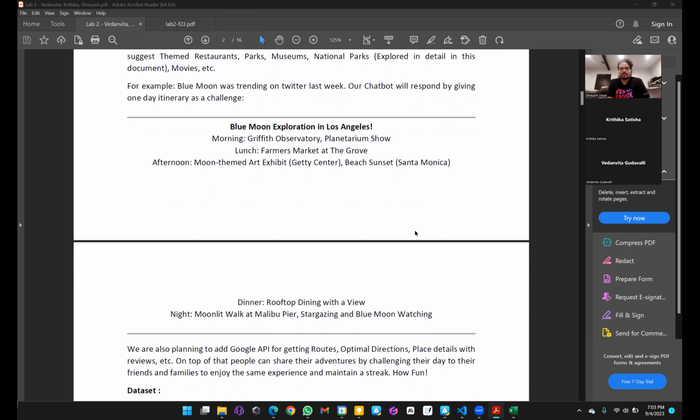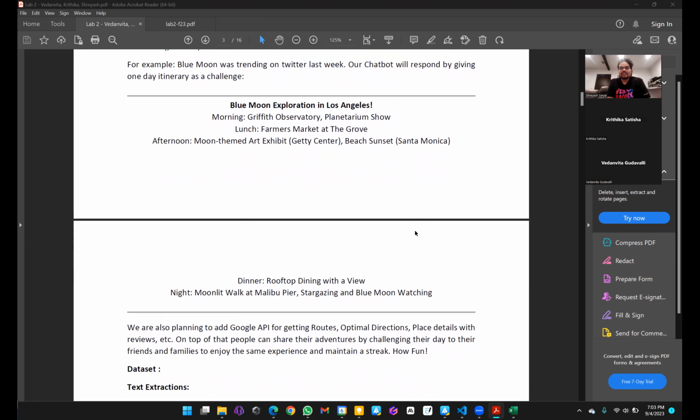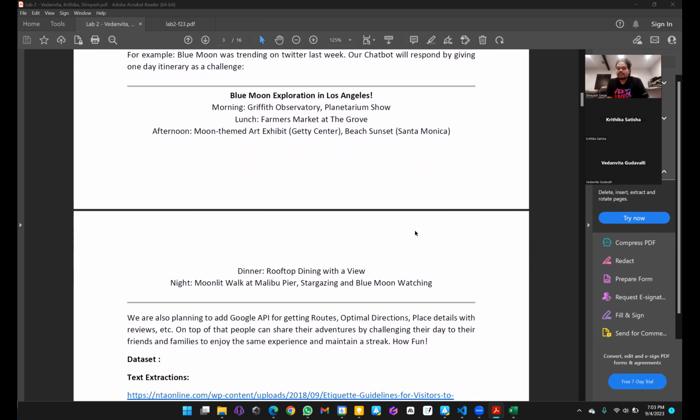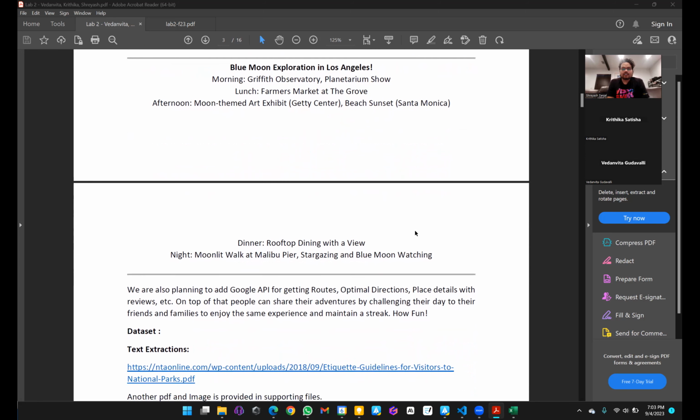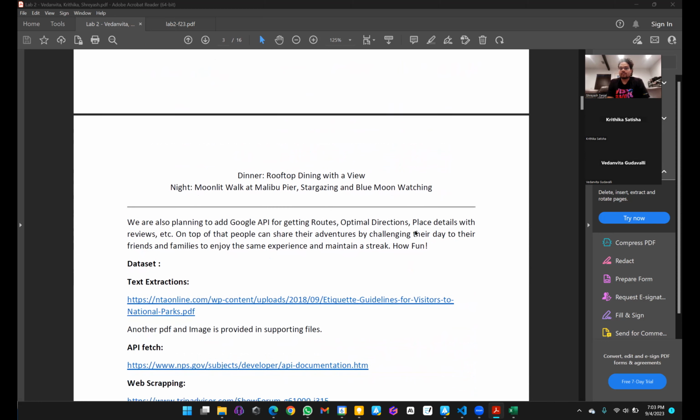You should be going to Griffith Observatory in the morning, have lunch at farmers market at the Grove, and in the afternoon you can visit a moon themed art exhibit at Gator Center or watch the sunset at Santa Monica, and then you can have dinner at a rooftop with a nice beautiful view, and you can also have a walk at Malibu Pier and stargazing for the blue moon.